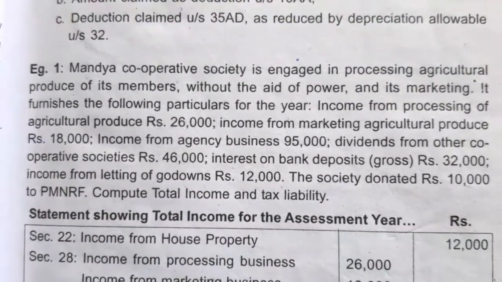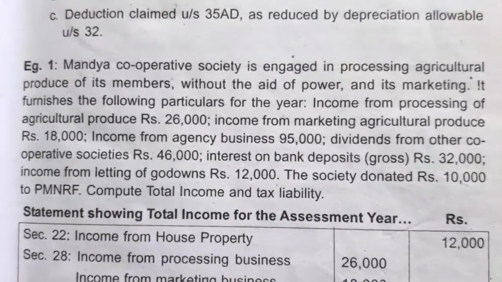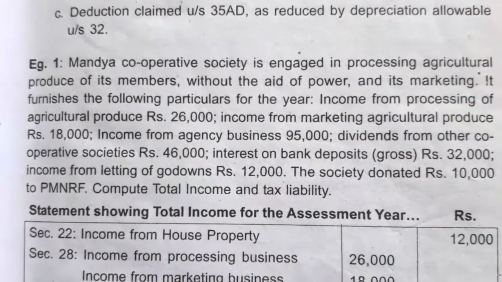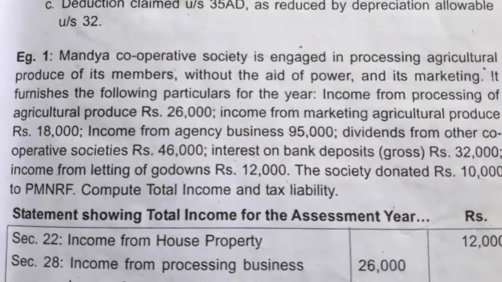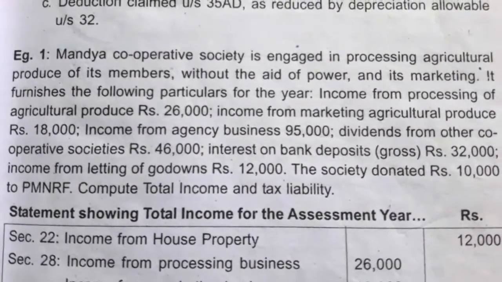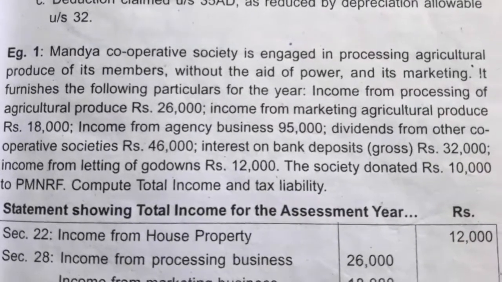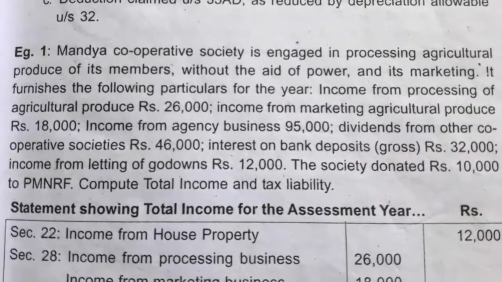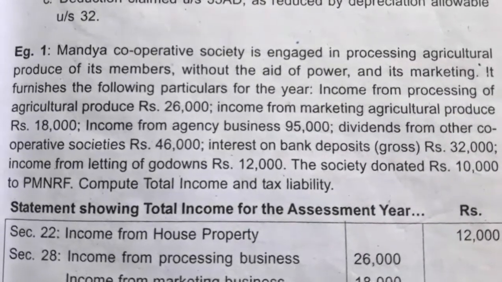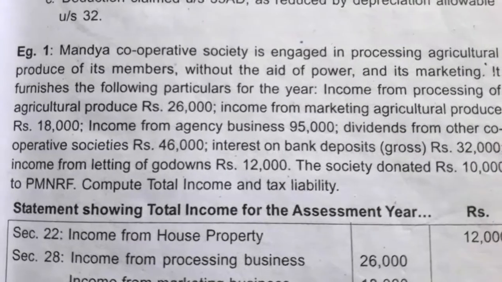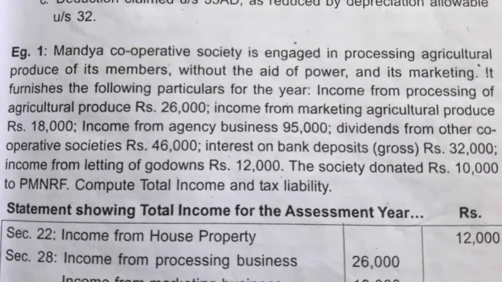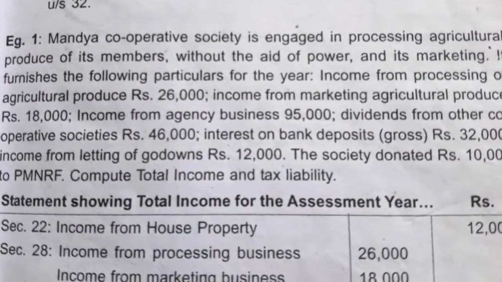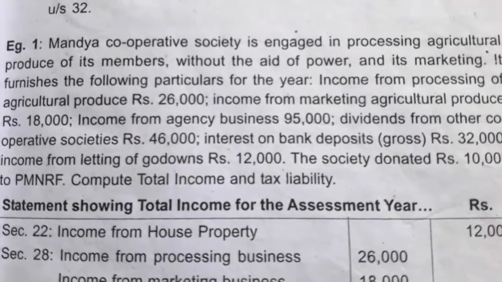rupees 26,000, income from marketing agricultural produce rupees 18,000, income from agency business rupees 95,000, dividend from other cooperative societies rupees 46,000, interest on bank deposits gross value rupees 32,000, income from letting of godowns rupees 12,000. The society donated rupees 10,000 to PMNRF. Compute total income and tax liability. So with this information we have to compute the total income and tax liability.